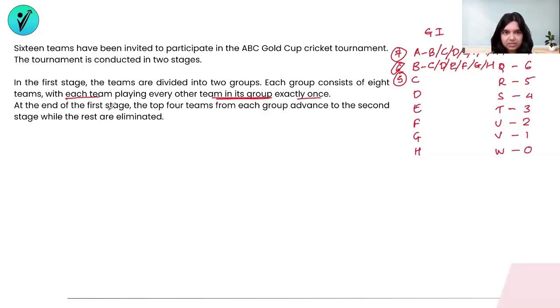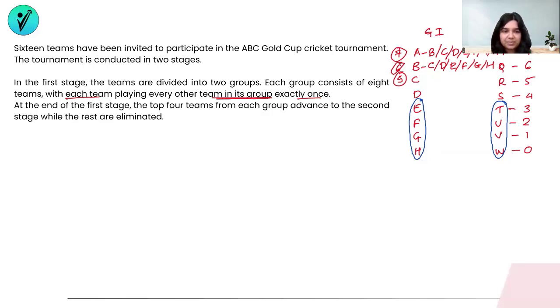At the end of stage 1, the top 4 teams from each group advance to the second stage while the rest are eliminated. So this is a clear-cut distinction. Suppose we have E, F, G, and H have won all these matches that they've played. And T, U, V, W, suppose, are the ones who have won all the matches that they have played. They will advance to the next round, and these 4 will get eliminated. That is just a supposition. So I'm just assuming that EFGH are the top 4 teams from group 1 and TUVW are the top 4 teams from group 2 after the first stage.